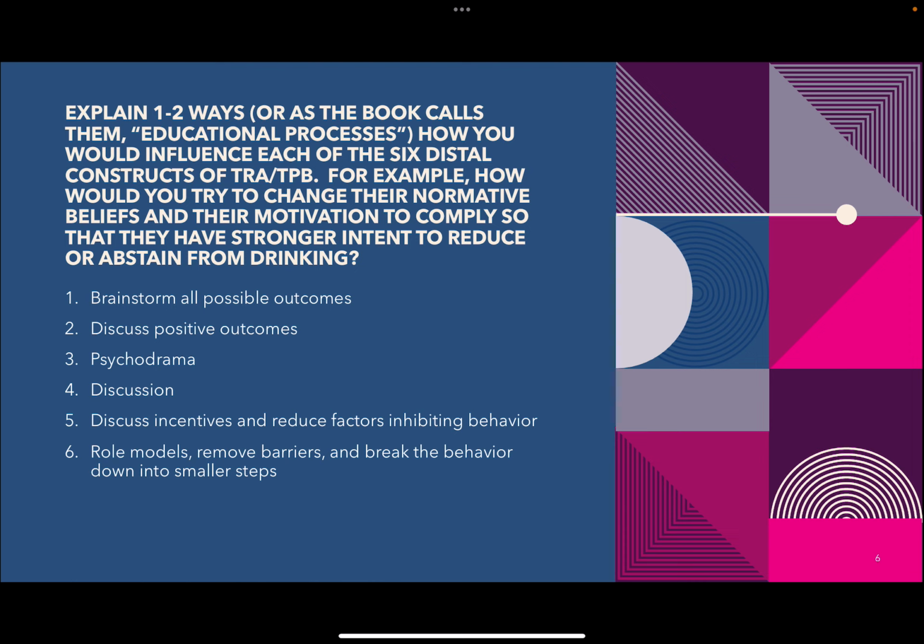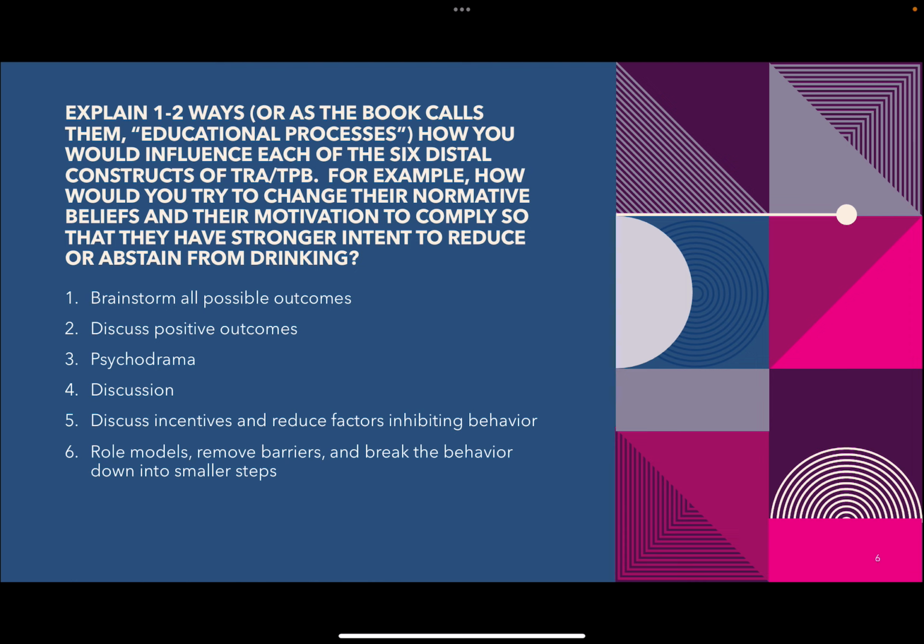So we'll go back to the man who's in the middle of a divorce. We'll have him kind of act out the first incident he had with his wife when he first started drinking, and he came home all sluggish and slurring his words and maybe a little aggressive, and she didn't like that. We'll have him act that out so that way he can start to realize, okay, my wife would like me to stop drinking. This is how I made her feel in this situation. Maybe I should stop drinking, or maybe I should cut it back a little bit.